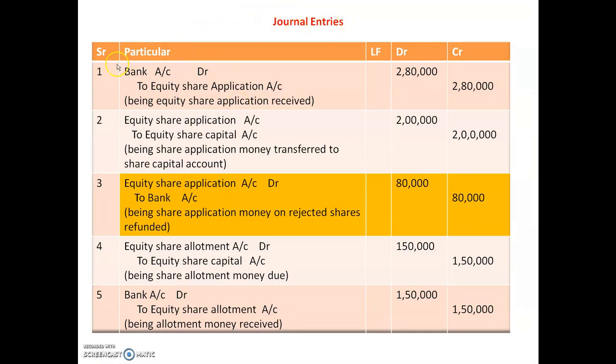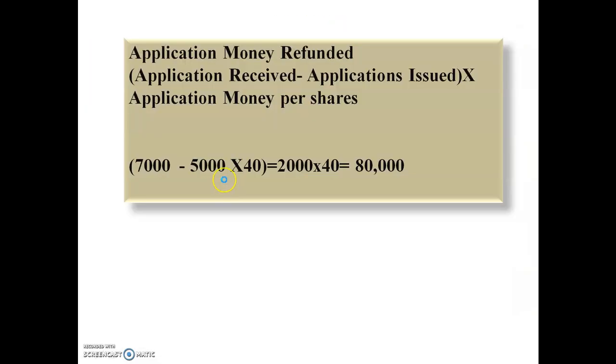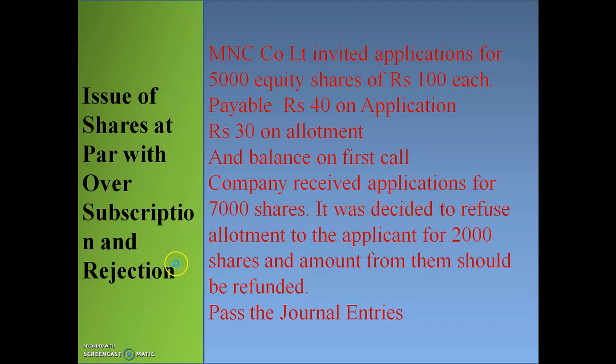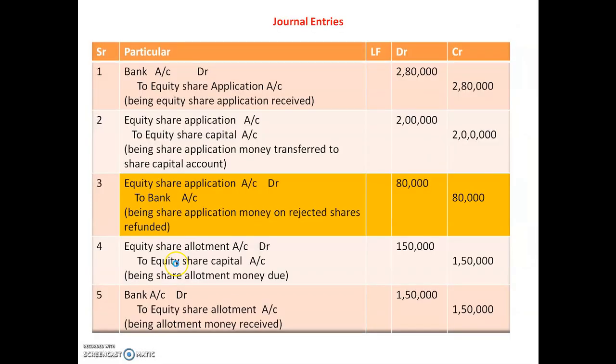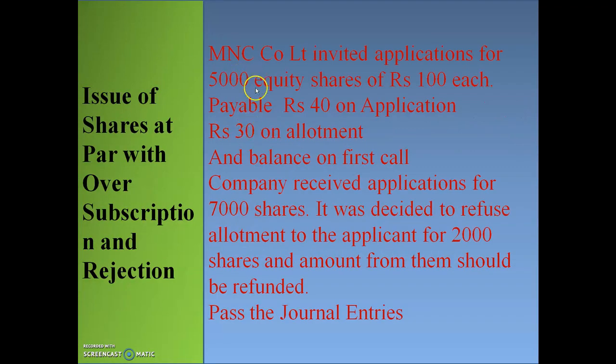See here, journal entries. So the first one is the applications received entry, same, nothing will be changed, that is bank account debit to equity share application account. Okay, so here in amount column we have to take how much applications received. Company received here 7000 applications from the public. So this 7000 we have to take in first entry.